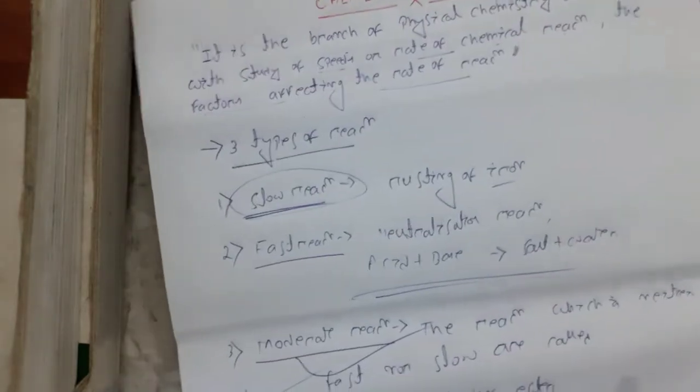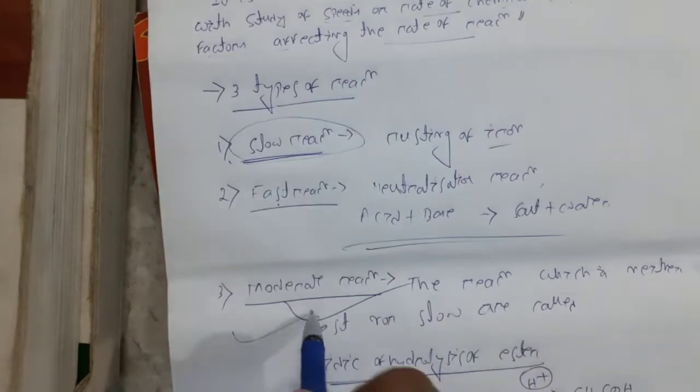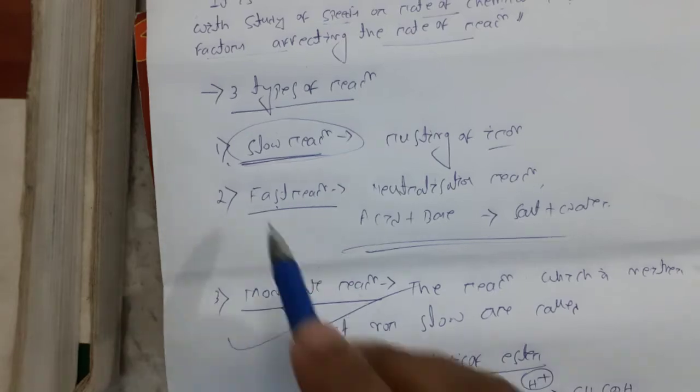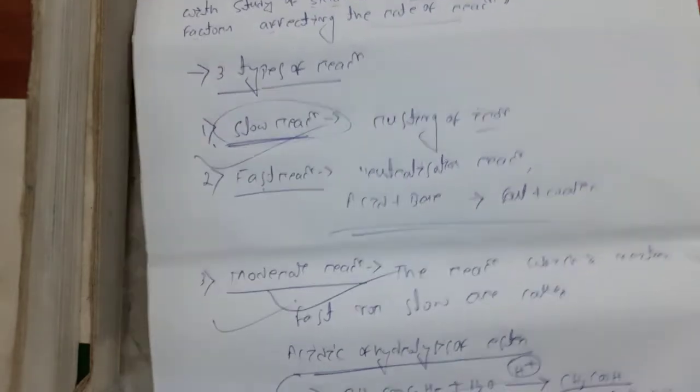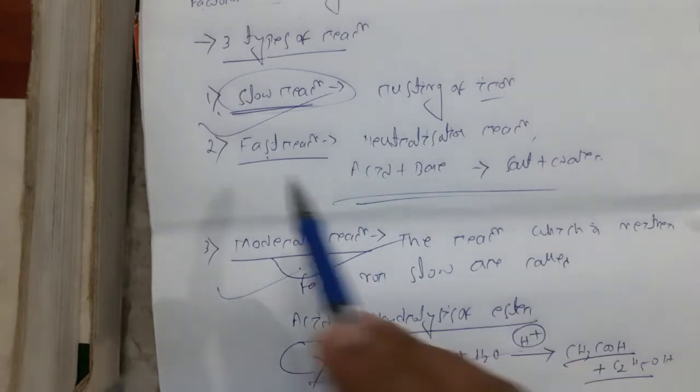So there are three categories of reaction: slow reaction, fast reaction, moderate reaction. Since the slow reaction requires more time, that is 1 month, 1 year, we cannot calculate the rate of reaction for a slow reaction. For a fast reaction, since the reaction gets completed within a fraction of a second, we also cannot calculate the rate.